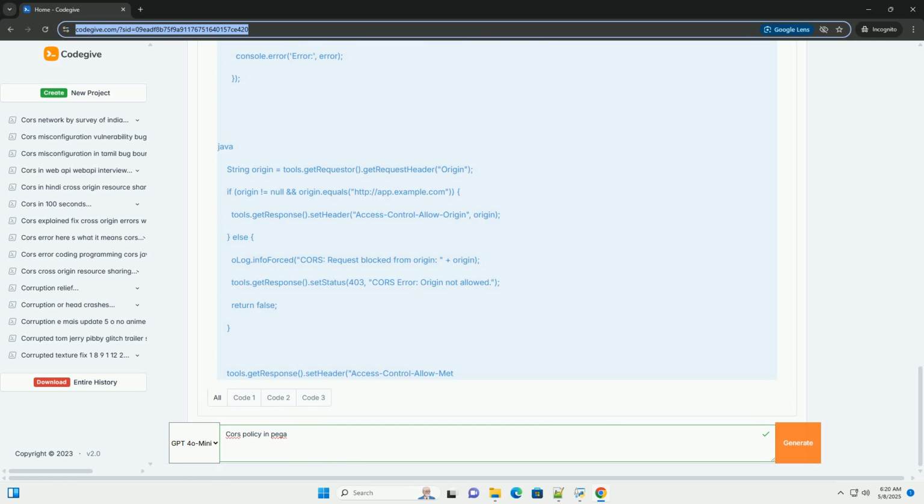Example: Origin: http://app.example.com. Response headers, sent by the server: Access-Control-Allow-Origin. This is the most important CORS header. It specifies the origins that are allowed to access the resource. It can have the following values: an asterisk, which allows any origin to access the resource.